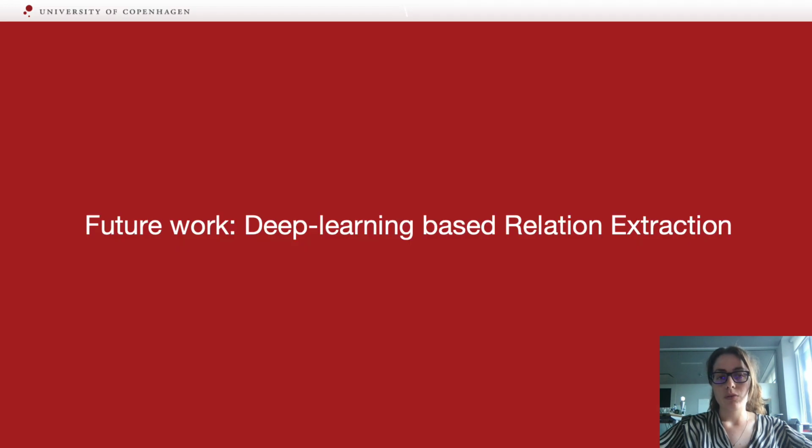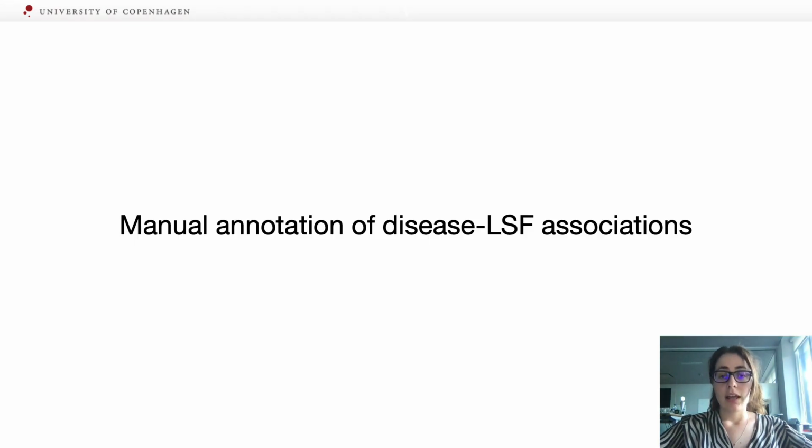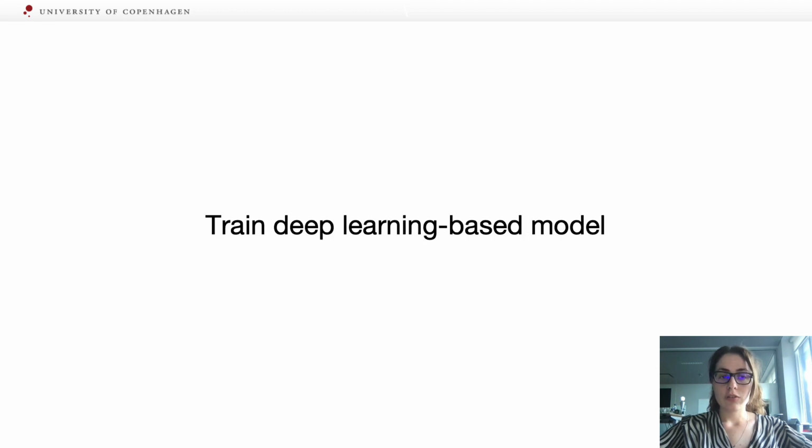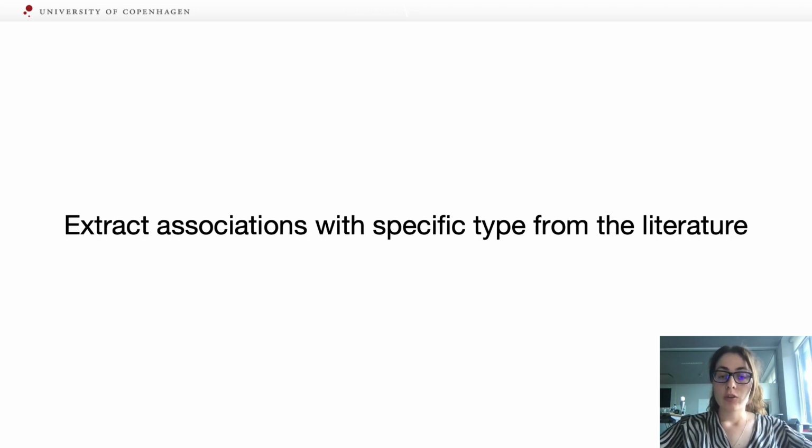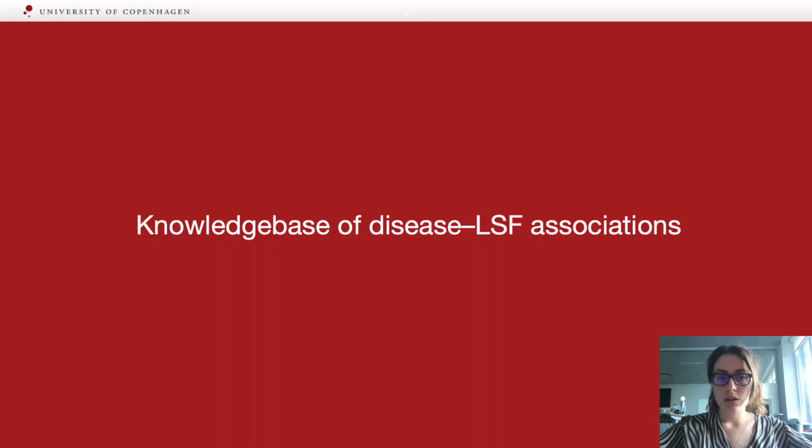So in the future, what we plan to do is use deep learning again to do relation extraction. And in order to do that, we need to manually annotate disease lifestyle factor associations, train a deep learning-based model, again, a BioBERT model, for example, extract associations with specific type from the literature, and create a knowledge base of disease lifestyle factor association.